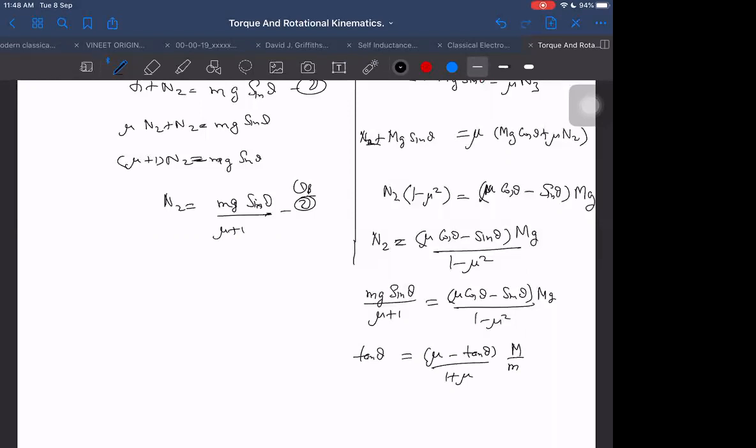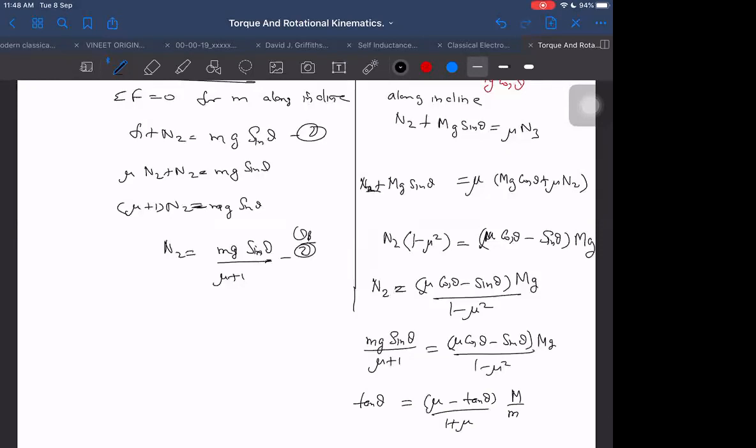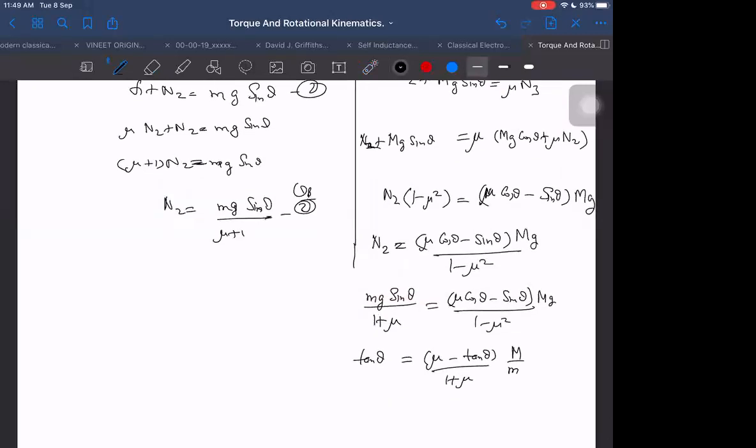Where? Denominator. Oh no, denominator, sir. Are you sure? Wait, let me check once. Mg sin theta. Yes, sir. 1 minus mu and 1 plus mu, 1 plus mu will cancel, sir. 1 plus mu into 1 minus mu tan theta. No, sir, in the denominator, instead of 1 minus mu square, 1 minus mu will be. It is 1 minus mu here. Here 1 plus mu. Oh, no, sorry, in the last step. Sir, there 1 plus mu only, sir. Last step 1 minus mu. Okay, sir. Sorry. Yes, obviously it should be minus only. 1 minus mu, right only.